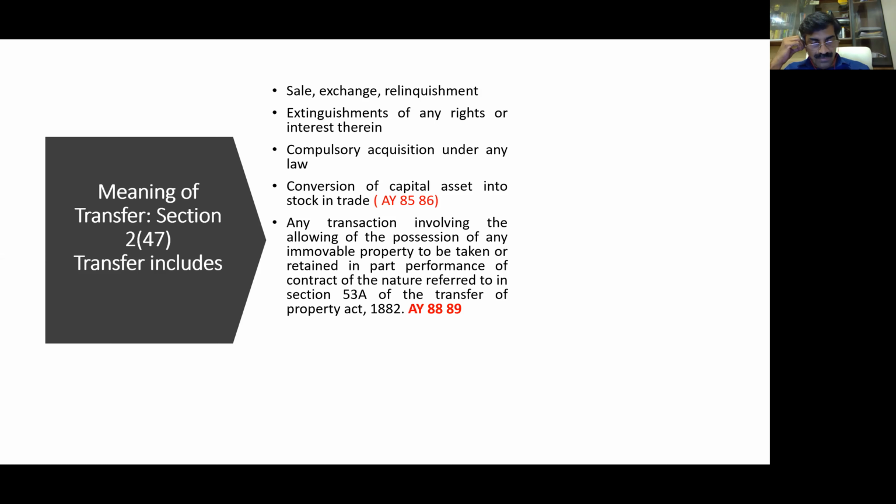In the first class we discussed a principle called the principle of mutuality. One has to make profit with an outsider. When I sell this land as stock in trade to a third party, the outsider comes. But by then, this land has become stock in trade. It is not a capital asset. At the time of conversion, it is not a transfer. Therefore, SEC made a brilliant argument: this is not a transfer. Final sale is stock in trade, only business income. Conversion is no transfer, therefore there is no capital gains.